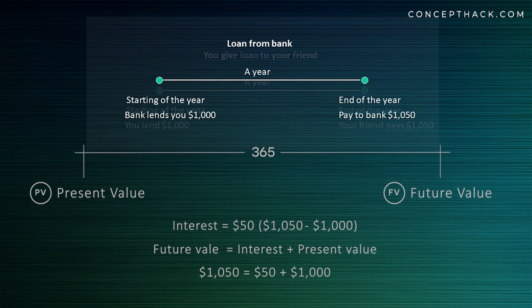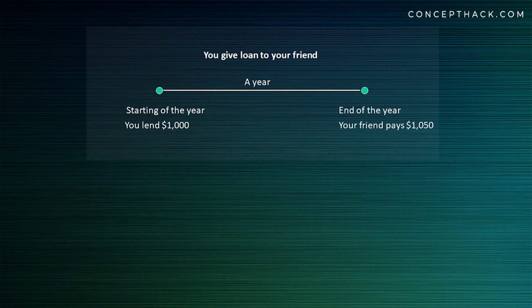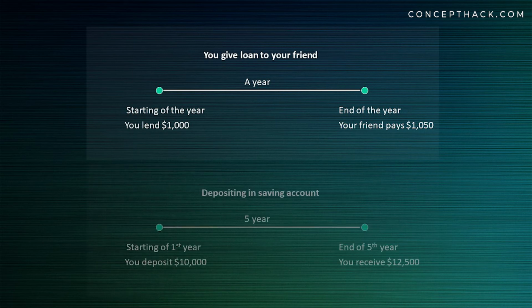The same concept will apply when you lend money to your friend. If you lend $1,000 today to your friend, you expect that your friend pays you back $1,000 plus some interest. And the same goes with depositing money in a savings account in a bank. If you deposit $10,000 in a savings account for 5 years in a bank, you expect that you receive $10,000 plus interest at the end of 5 years.